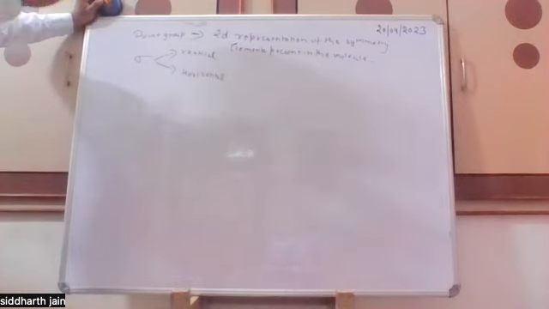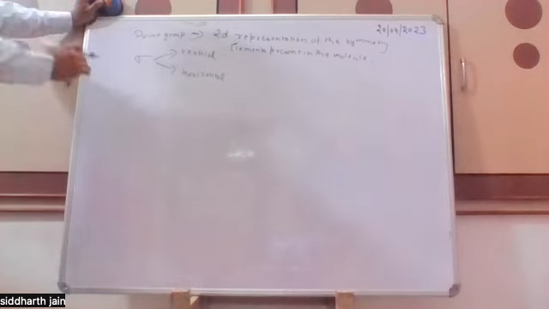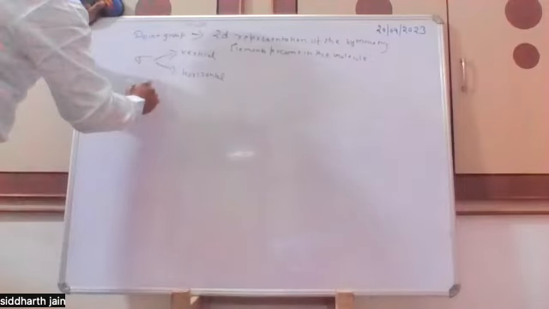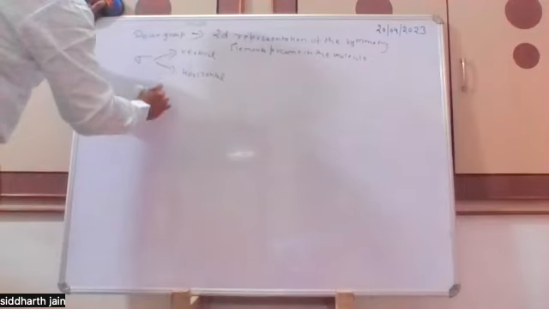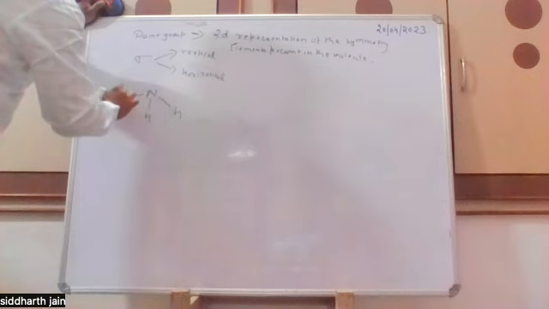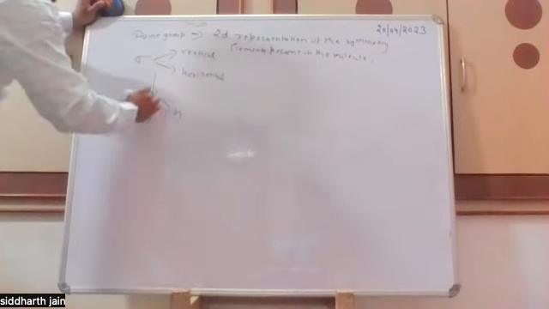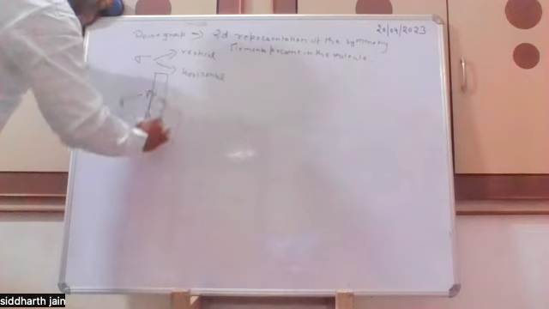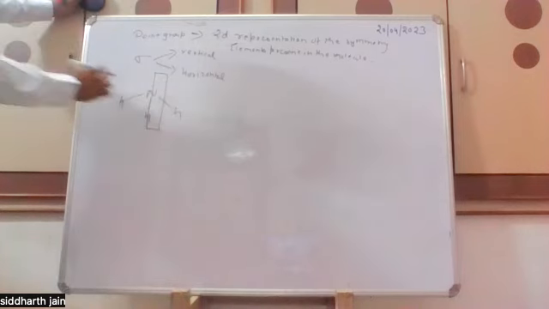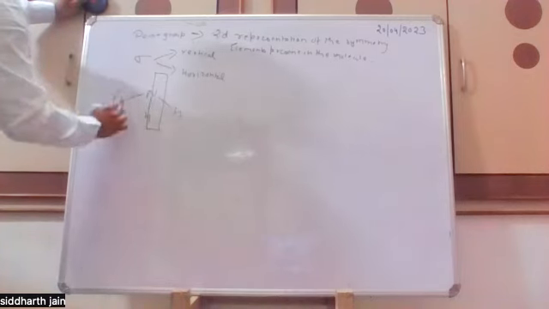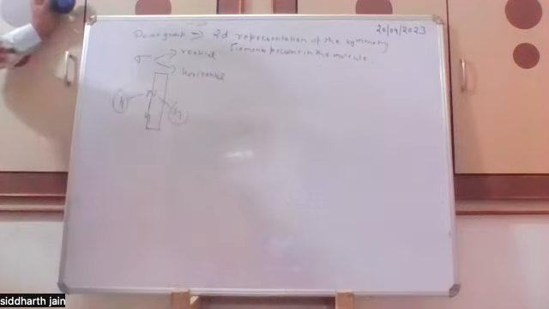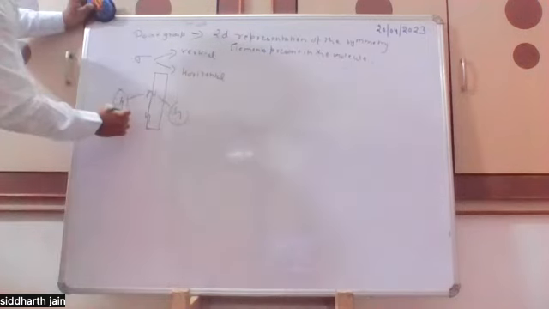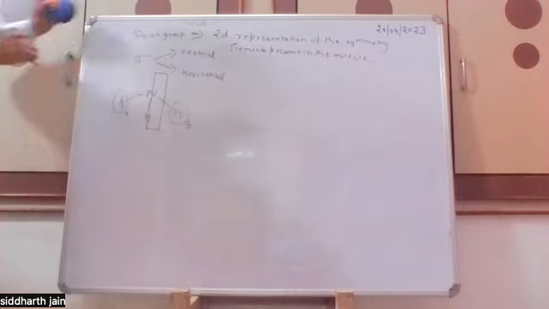For example, in ammonia, nitrogen, if we pass a plane through one of the nitrogen hydrogen bonds, then this hydrogen will reflect into that hydrogen. So A and B will reflect into each other. Like this, we can define the plane of symmetry.